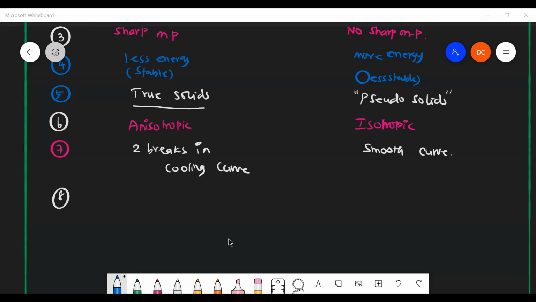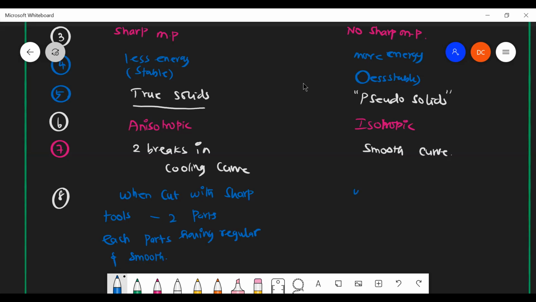Any other point? Crystalline solids have a geometrical shape and amorphous solids have an irregular shape. When cut with sharp tools, crystalline solids become two parts, each part having regular and smooth surfaces.